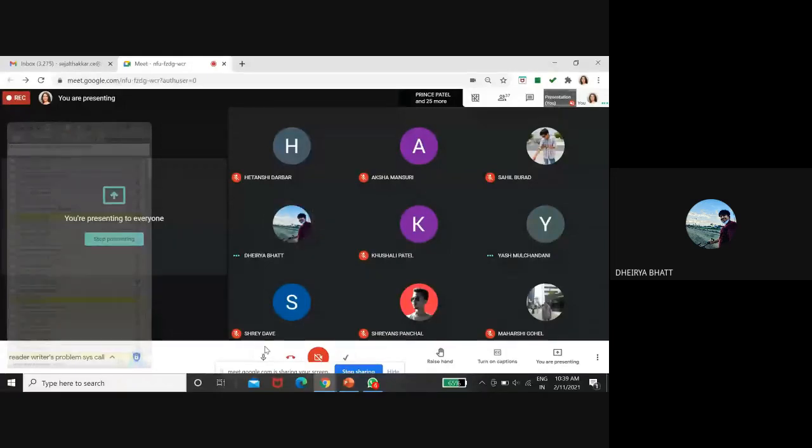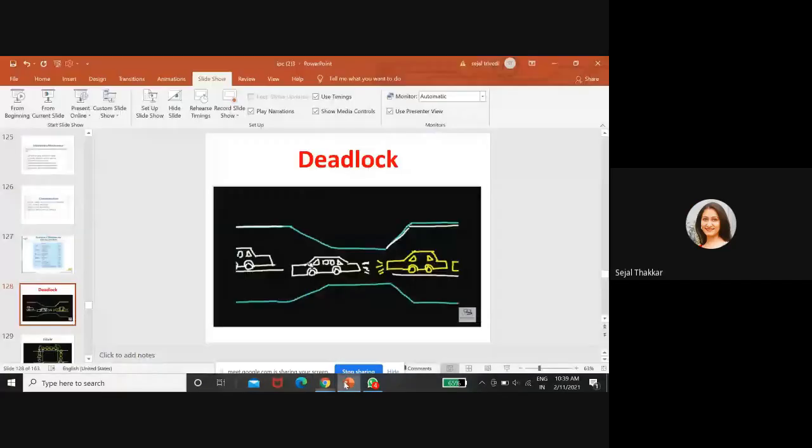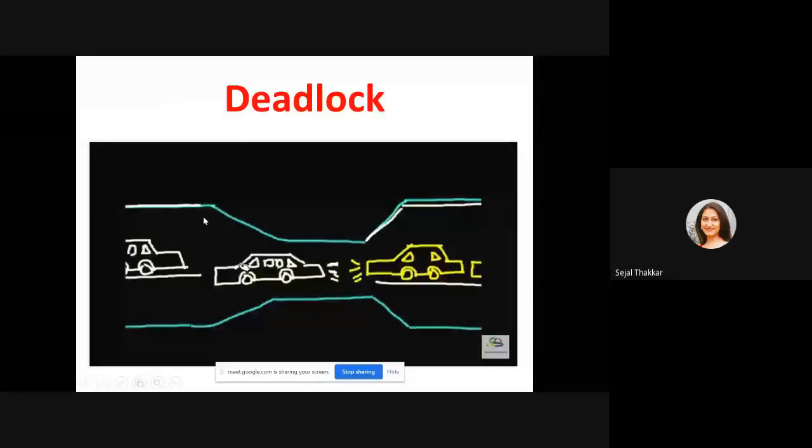Okay, fine. So deadlock is the situation where one process is waiting for the other process to release the resources and nobody is releasing resources. Everyone is waiting for the other to release the resources.